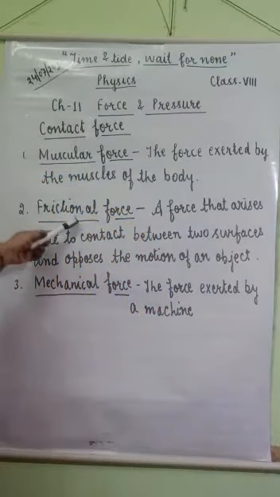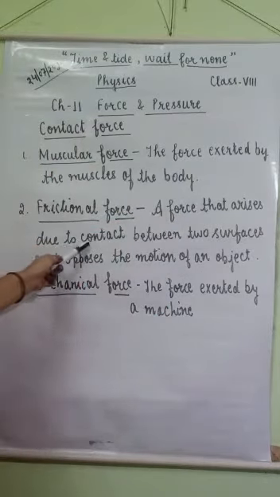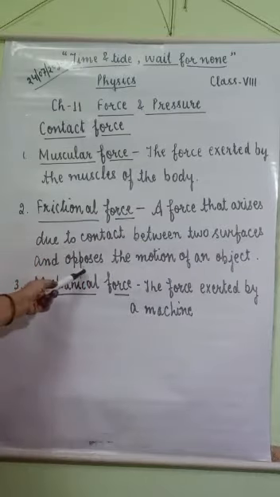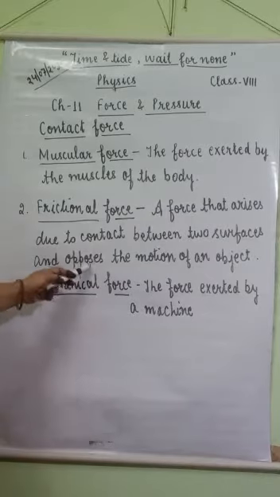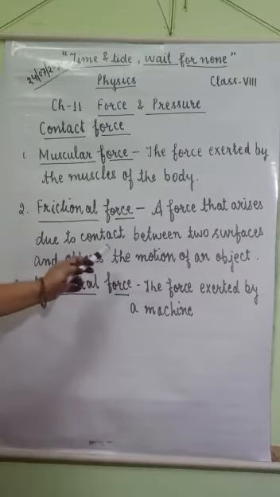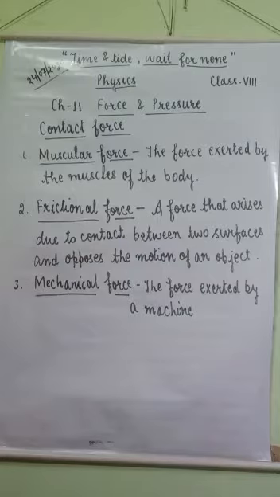Next is frictional force, a force that arises due to contact between two surfaces and opposes the motion of an object. This is known as frictional force. Frictional force slows down the moving object or prevents it from moving, in a direction opposite to the motion of the moving object. So frictional force opposes the motion of an object.